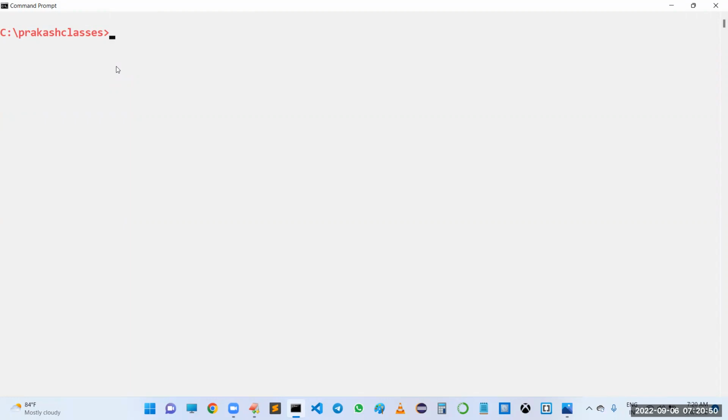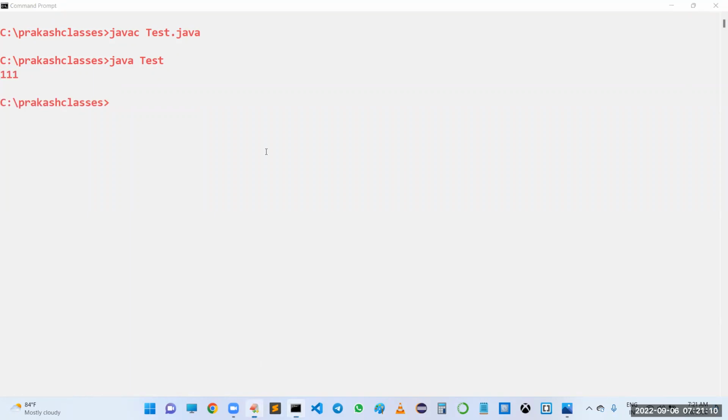Very good. So we have to use the javac command to compile the Java program. I'm taking javac space Test.java. How to run the program? java space Test. No problem. The code is going to compile and it is executing.